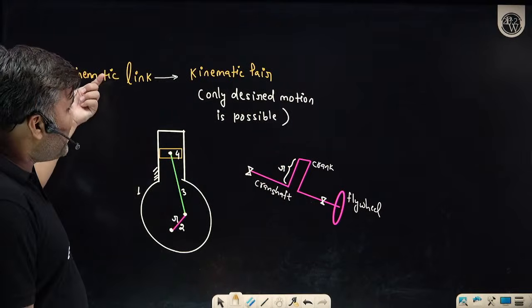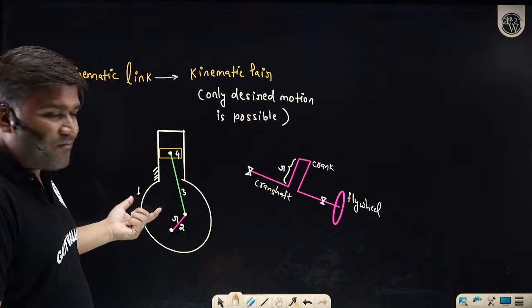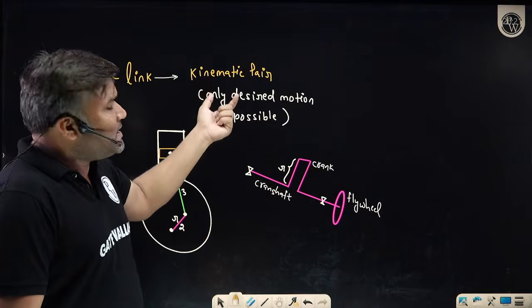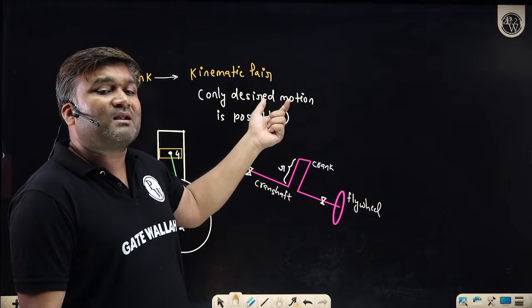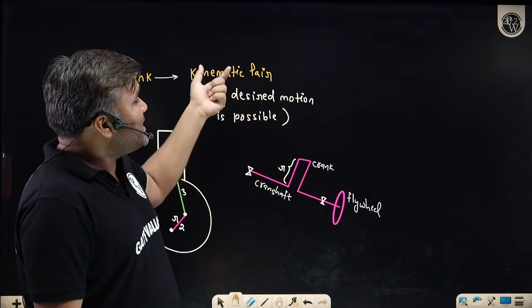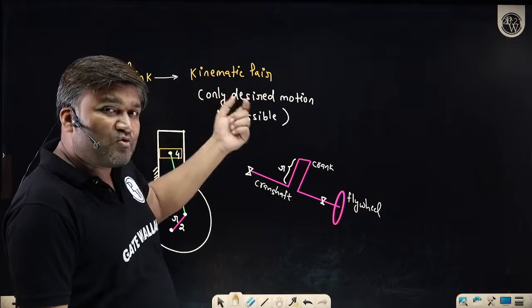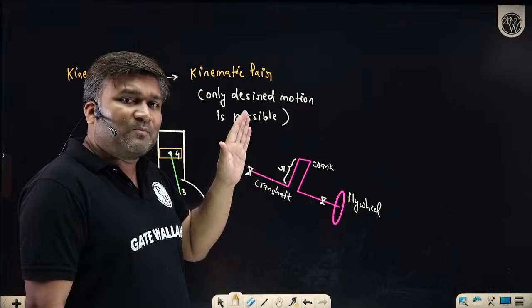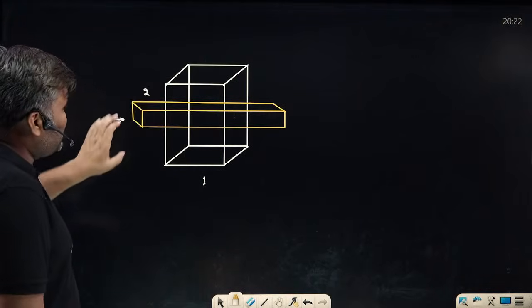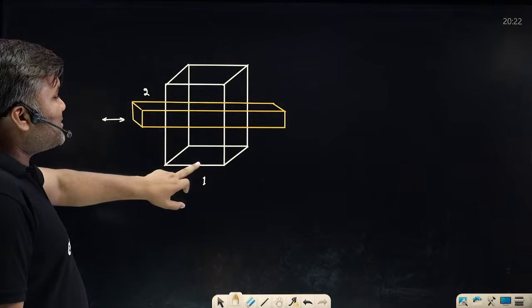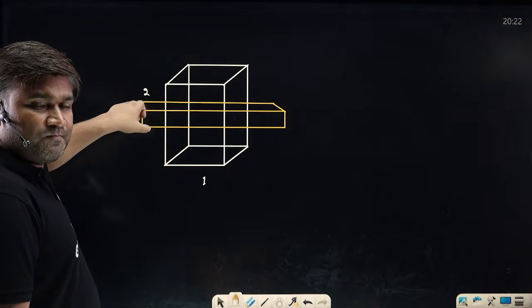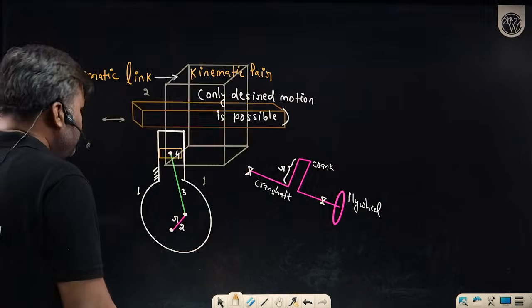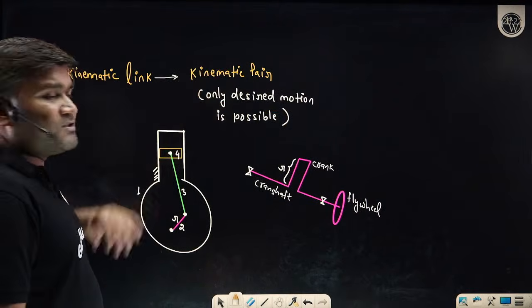So you are having kinematic links. What is a kinematic link? I hope you have got it. Now if you connect kinematic links in such a beautiful manner that only constrained motion is possible, no matter in which direction you apply force, only the desired motion is possible, no other motion is possible. Even if you apply force, no other possibility. Sir, in the last diagram which I have shown, if you apply torque with respect to 1, link 2 will not rotate. Why? Because the connection is not allowing that motion. This is called a kinematic pair.